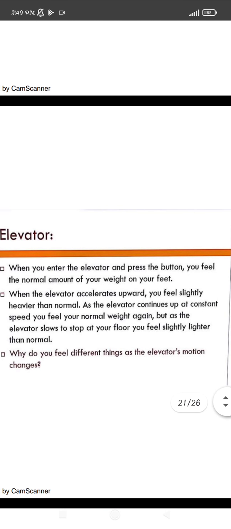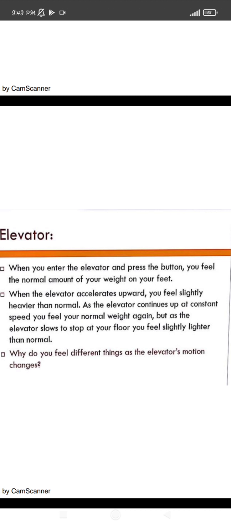When we enter the elevator and press the button, it is taken as our normal weight, and our normal weight is taken as mg. It always acts in the downward direction, towards the center of gravity of the earth. So it is given as mg. Now when the switch is on and the elevator accelerates upwards, we feel that our body becomes heavier, as if our normal weight is gaining extra. So we feel that our weight is increasing.